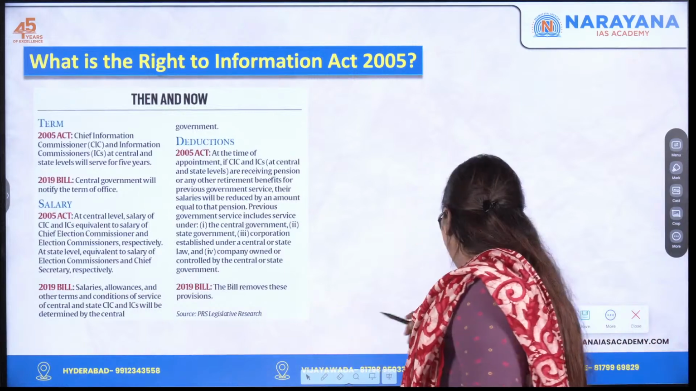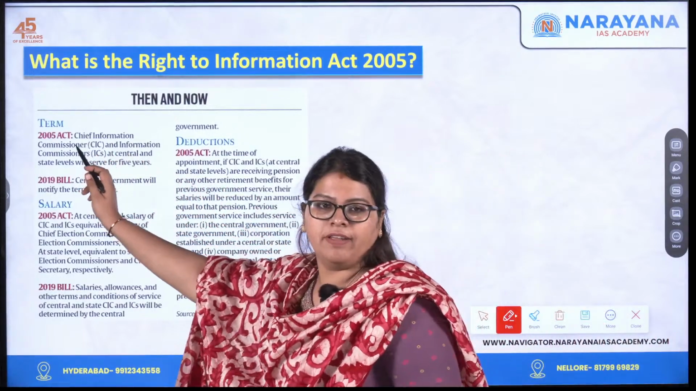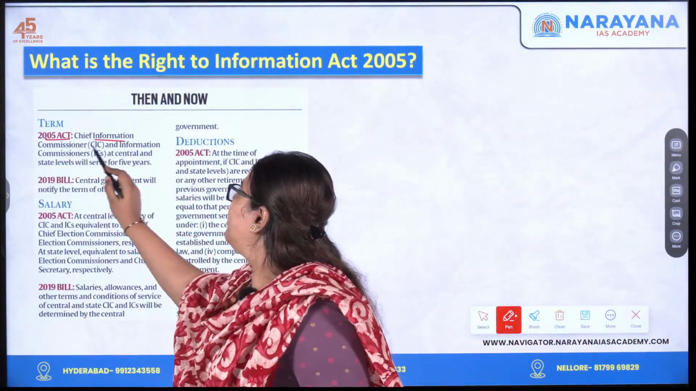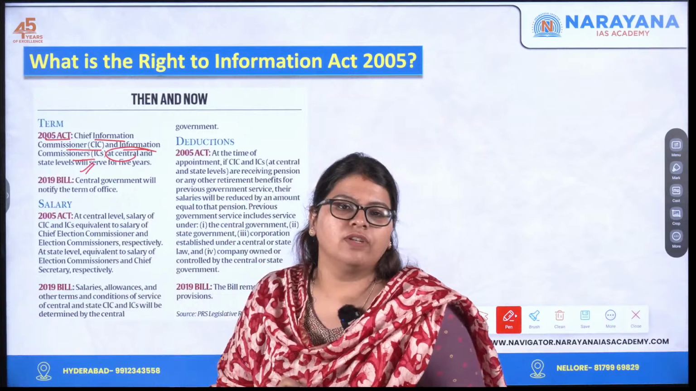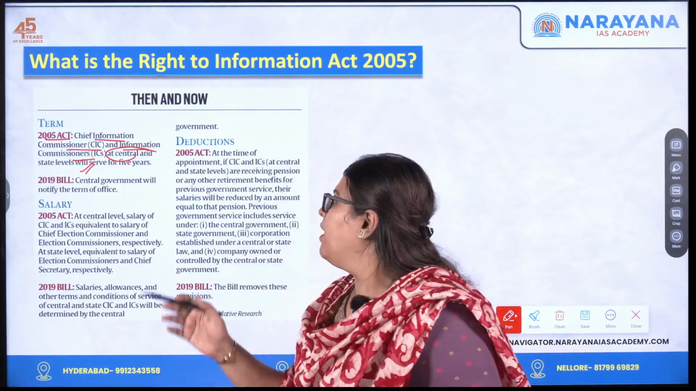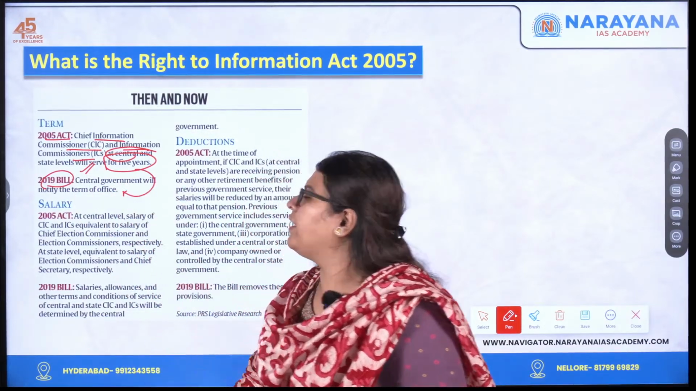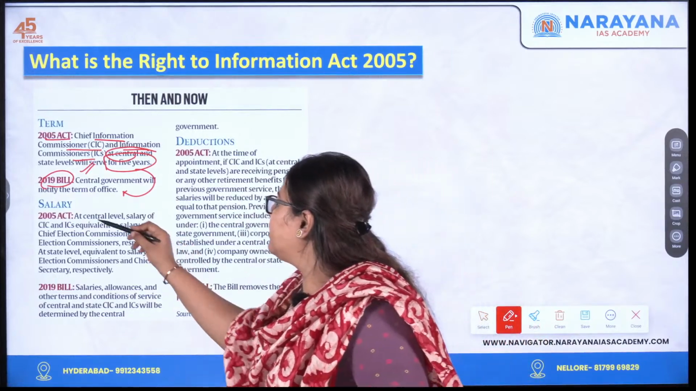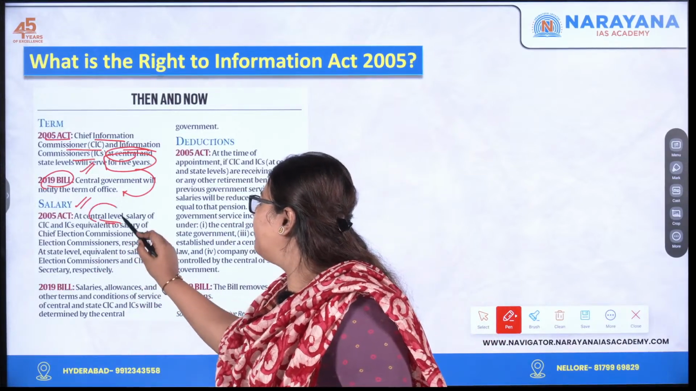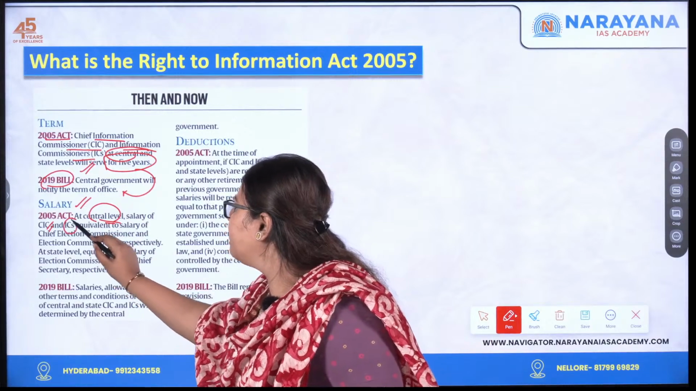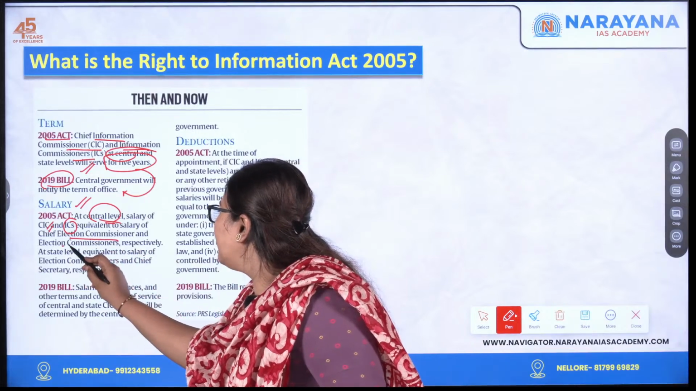If you see here, under the 2005 Act, the Chief Information Commissioner and the Information Commissioners at the central and state levels serve for a period of 5 years. But according to the 2019 bill, this tenure will be decided by the central government. With respect to salary, the 2005 Act said that at the central level, the salary of the Chief Information Commissioner and Information Commissioners will be equivalent to the salary of the Chief Election Commissioner and the Election Commissioners respectively.